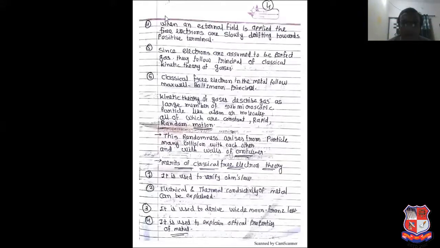kinetic theory of gas. See this. A large number of microscopic particles travel in random motion. This random motion arises with the concept of a container. So these are the postulates, or set of rules, of classical free electron theory.